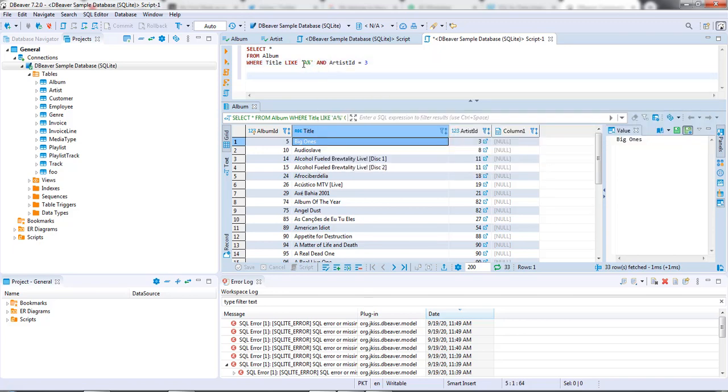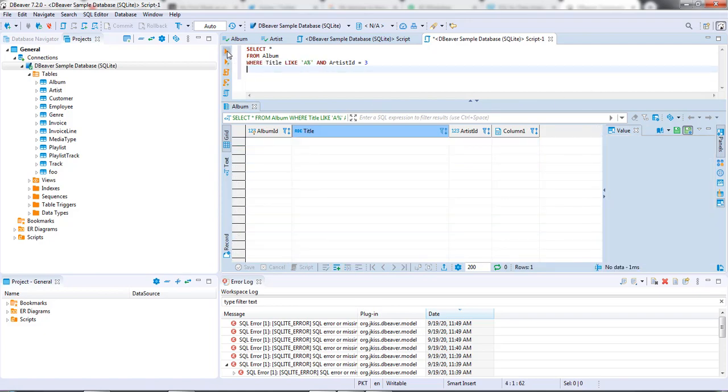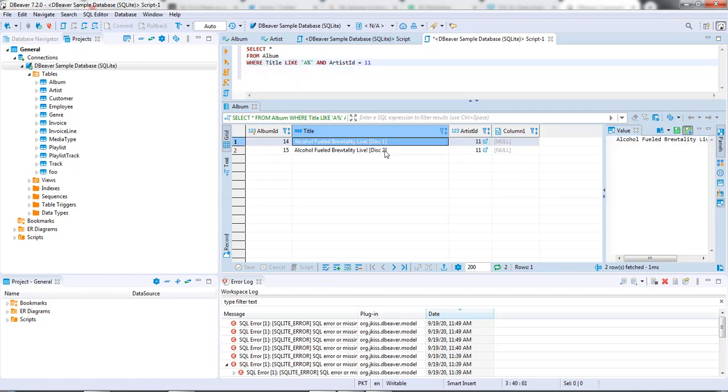Let's give this a try, and what do I get? Okay, I don't get any value. So basically there is no value in which the title starts with A and has an artist ID of 3. Okay, I have 2 rows.